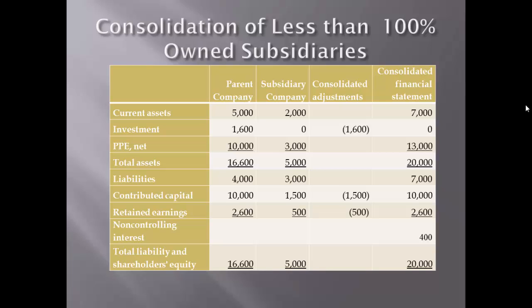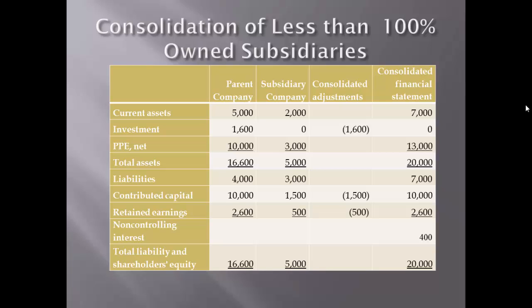Let's now consider consolidation when ownership is less than 100%. Again, the asset and liability accounts of the parent company and the subsidiary are combined in the consolidated financial statements. For example, total current assets in the consolidated financial statement will be 5,000 plus 2,000 equals 7,000.